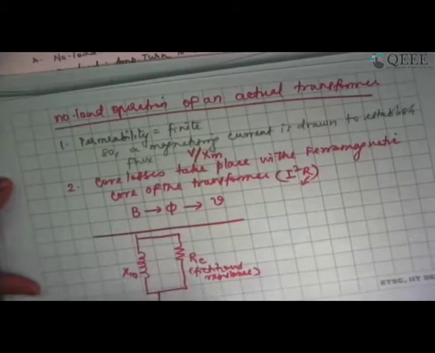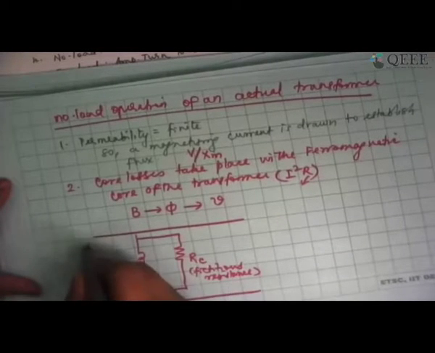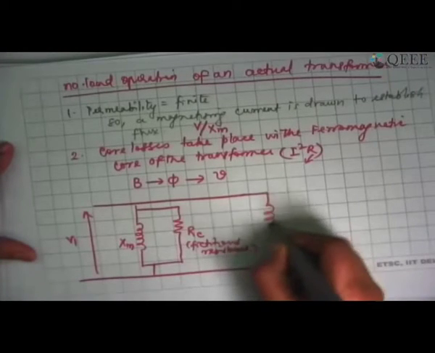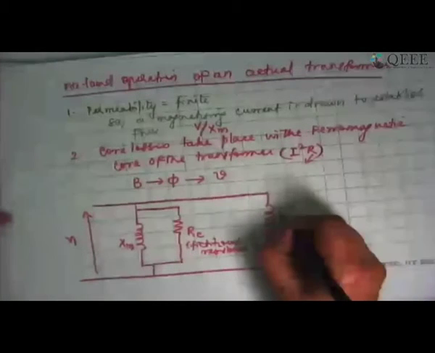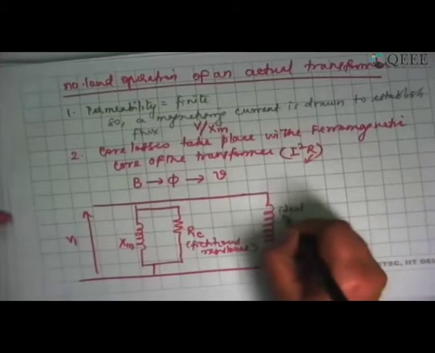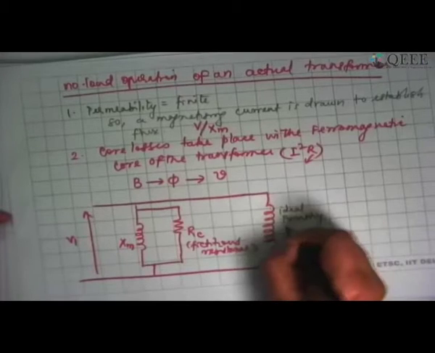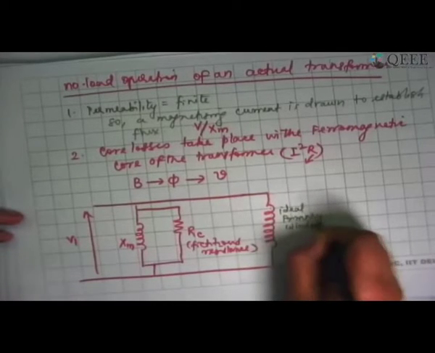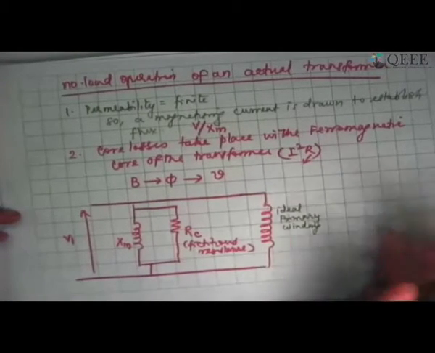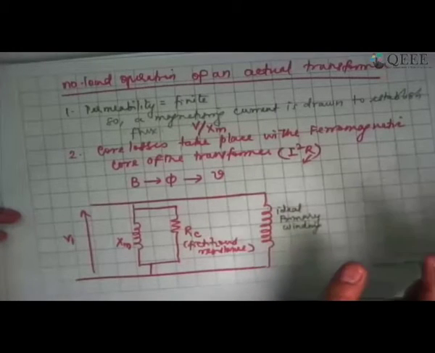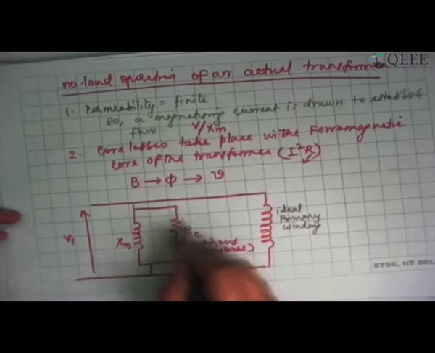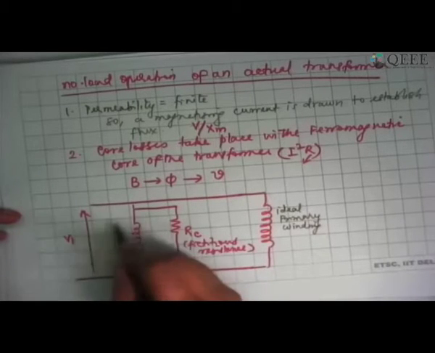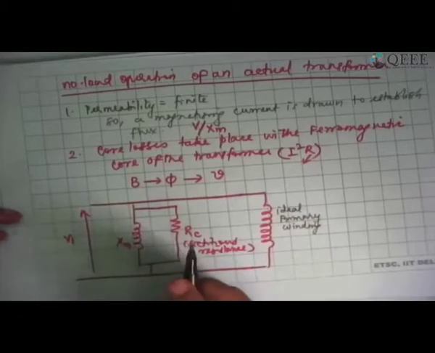And here is my V1 that I am applying. Here is my ideal primary winding, which has an infinite permeability core, which has no core losses. Core losses I have lumped and shown in the form of RC, and the magnetizing current it is drawing I have shown in the form of Xm here.